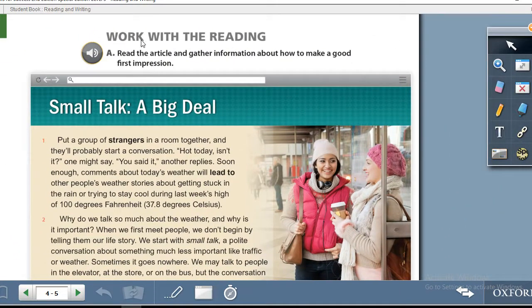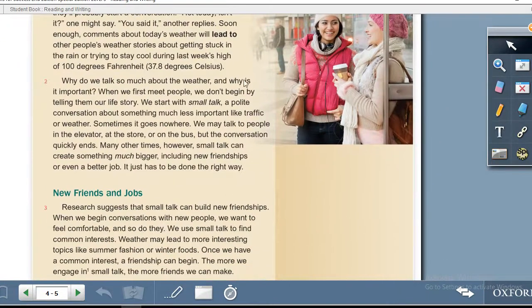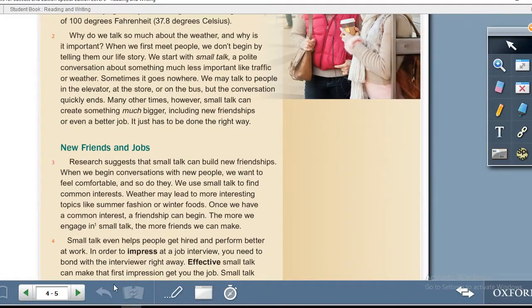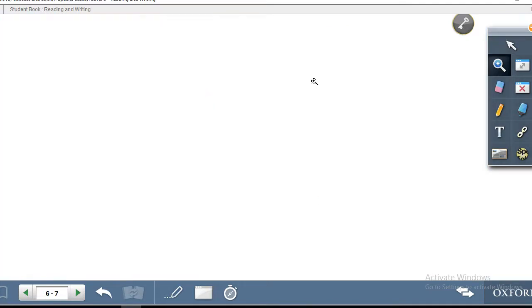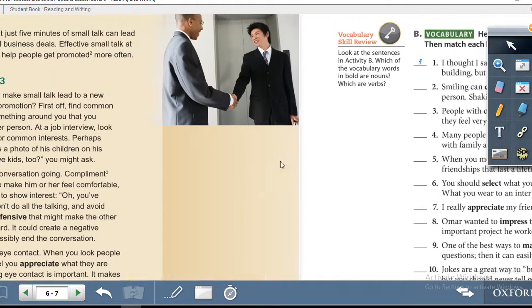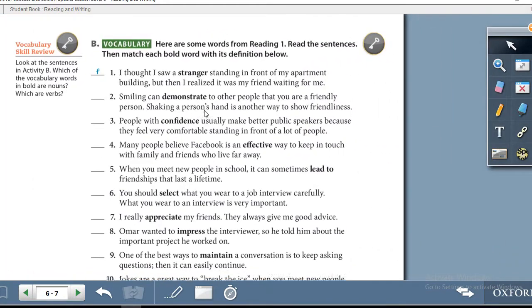Exercise A, work with the reading. Read the article and gather information about how to make a good first impression. Right, so they have given you an article on page number 5. You have to read the article. Let's turn over to page number 6. Page number 6, the article continues. Right, we're going to look at page number 7.